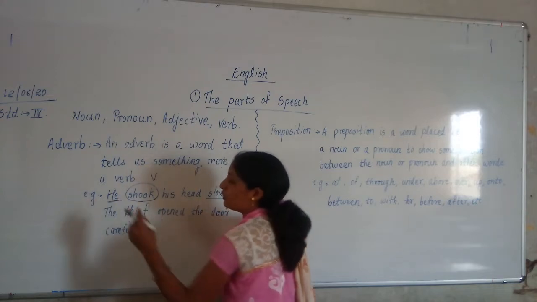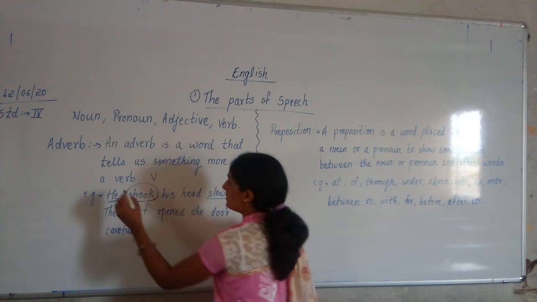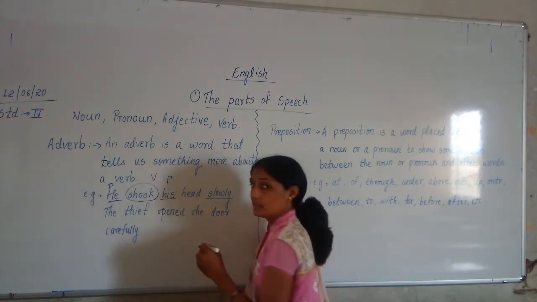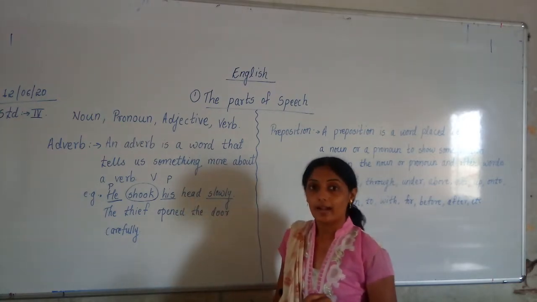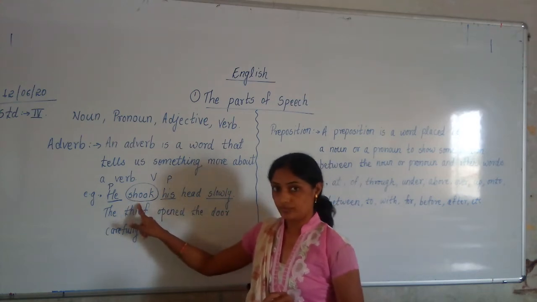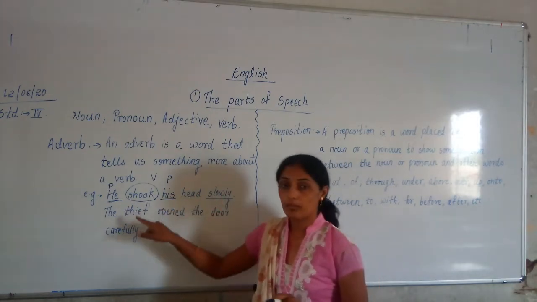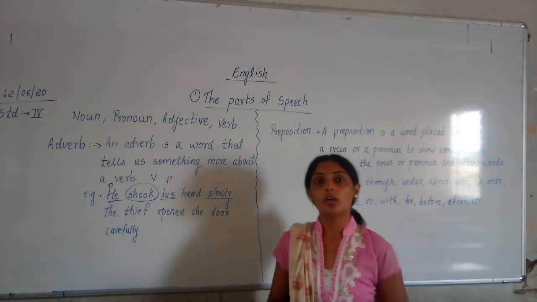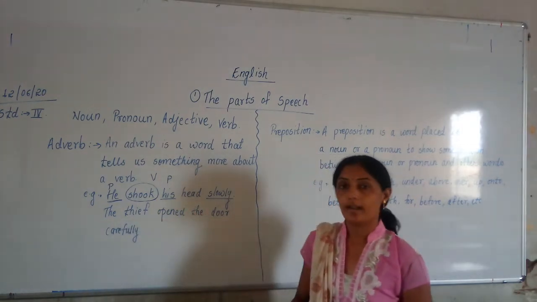He is what? I told you I, we, you, he, she, it, they. So he is a pronoun. His is what? Pronoun. Correct? Are you understanding? Then slowly is what? Slowly is an adverb. It tells more about shook. Shook is a verb. So the words which tell more about a verb are called adverbs.